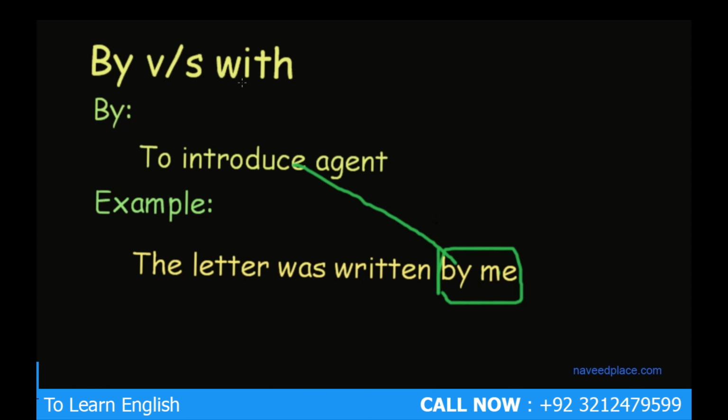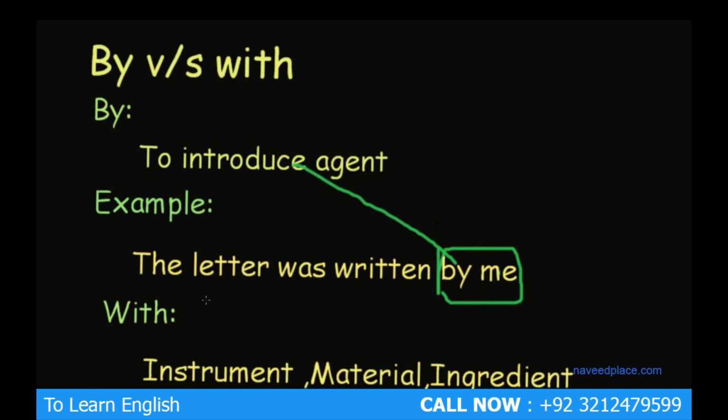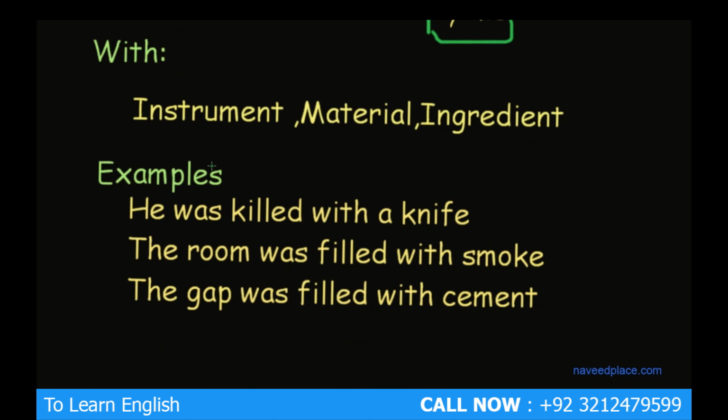Then we have with. So why do we use with? We use with for instrument, material or ingredient. So here we have the examples. The first example is he was killed with a knife. This is the instrument we are showing. The room was filled with smoke. Definitely this is the material. The gap was filled with cement. So here you can see the ingredient.